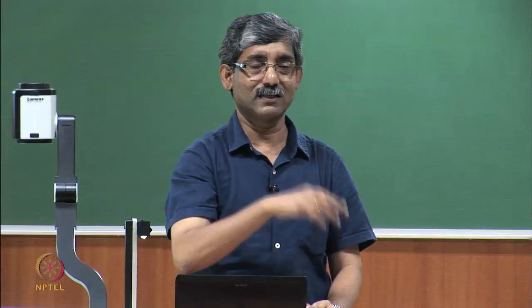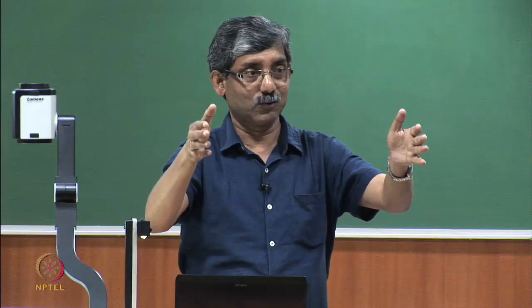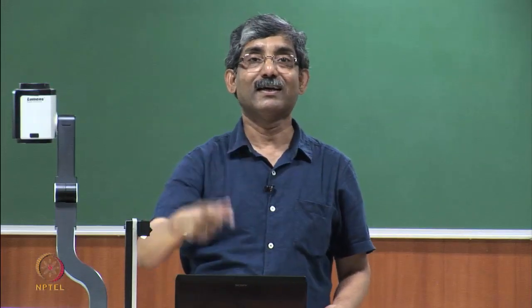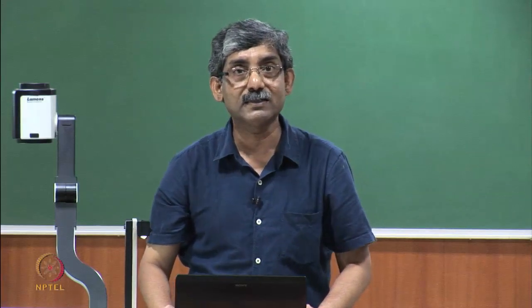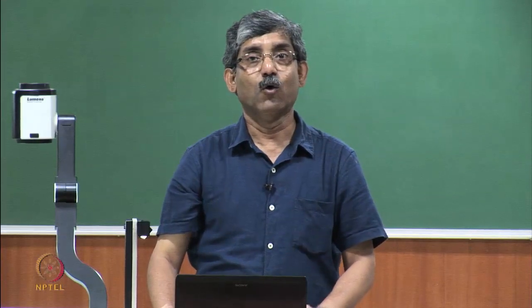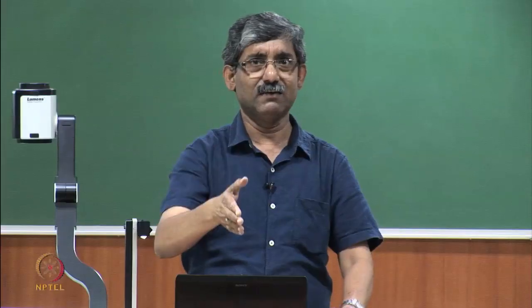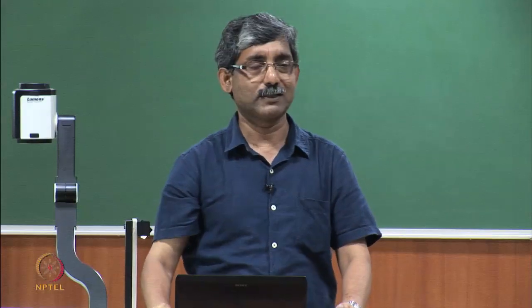So random sampling can be done with or without replacement. If he feels he will not take back the bobbins, he will discard all 20 numbers he generated and take the next sample as a fresh sample. If it is done without replacement, an item is not returned to the population after it is selected, and thus it can occur only once. It is up to the system; he can do it with or without replacement.